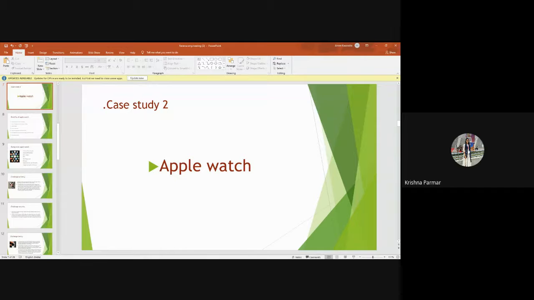Why do people purchase this one? What is the reason? Why am I not going for another brand, only going ahead with this brand? The main purpose is that when they have an iPhone, they prefer iWatch first because everything is connected with Apple, and it is very easy to connect with mobile.